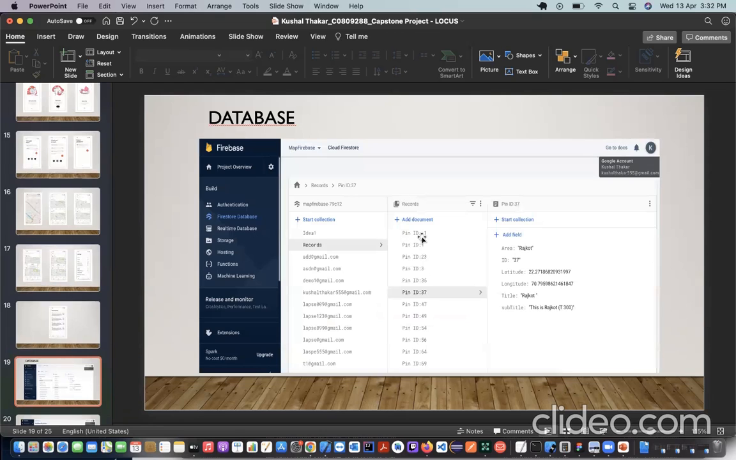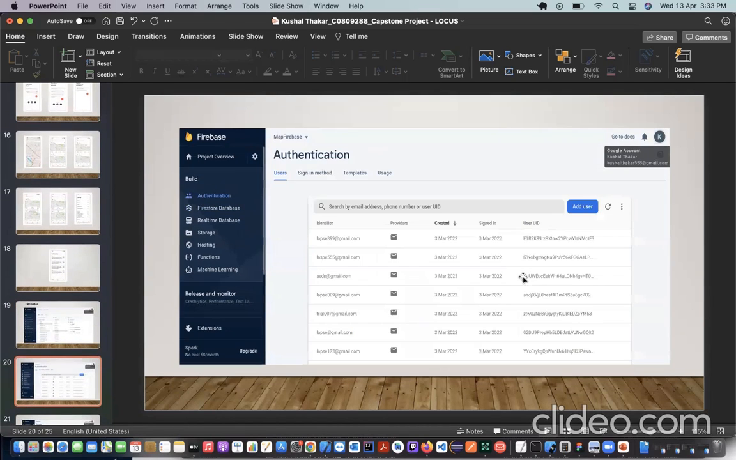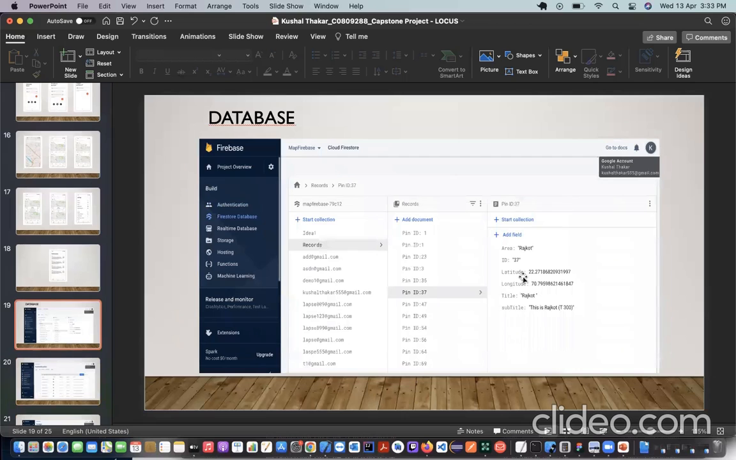As you can see in the record, it stores a pin in this format, and you can see all the locations and latitude, title, and description of that particular pin. Then there's the authentication. Here the user will be authenticated based on the details they entered, and this is for just a particular company. So the user is authenticated first, and only then can they access the data of that particular company.